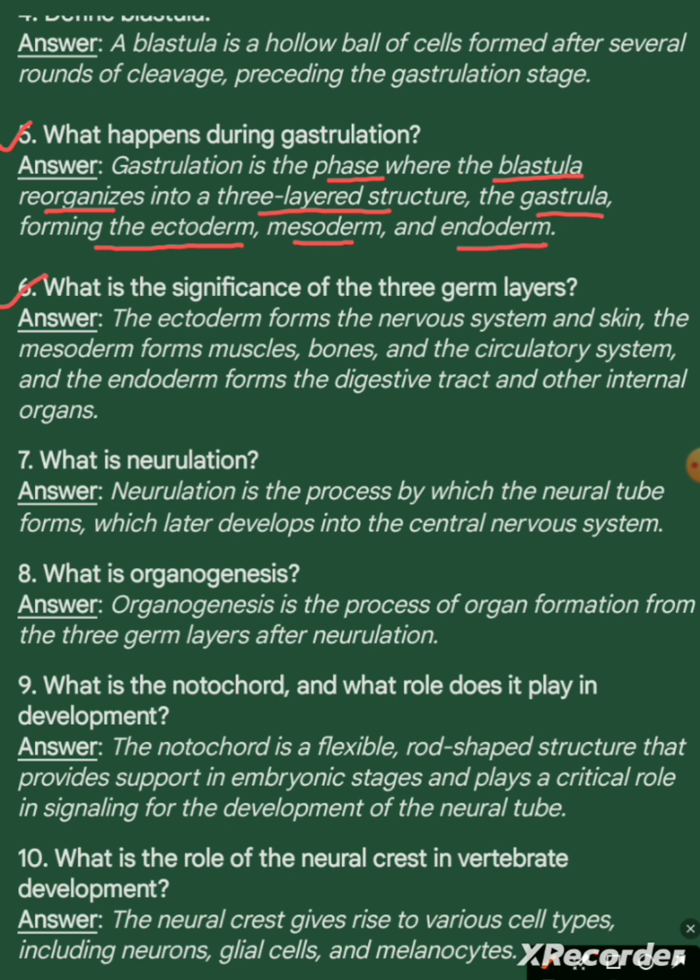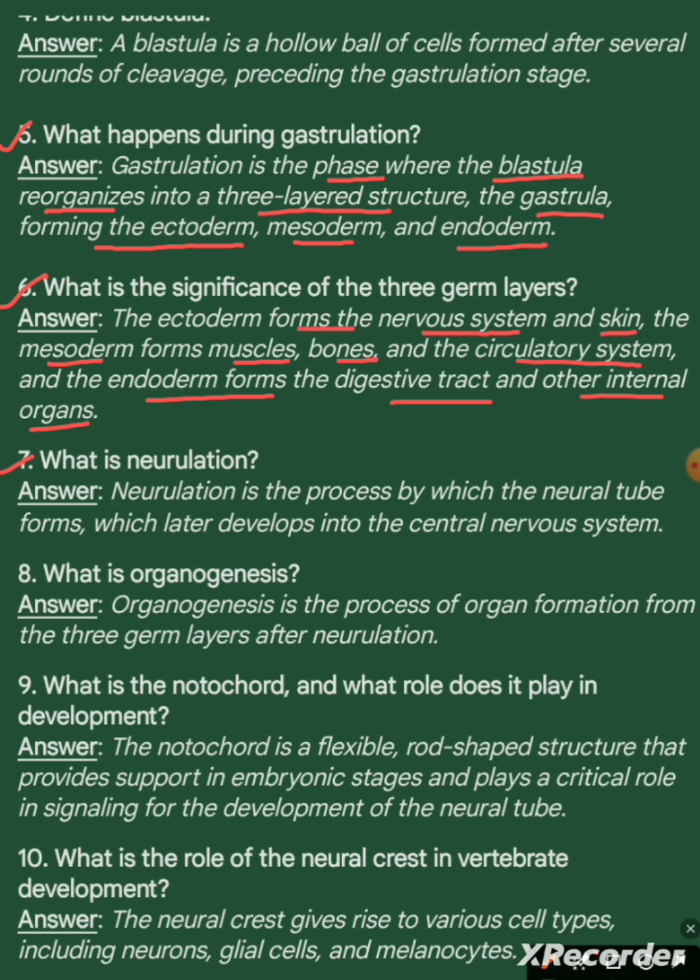Question 6. What is the significance of the three germ layers? Answer. The ectoderm forms the nervous system and skin. The mesoderm forms muscles, bones, and the circulatory system. And the endoderm forms the digestive tract and the other internal organs.